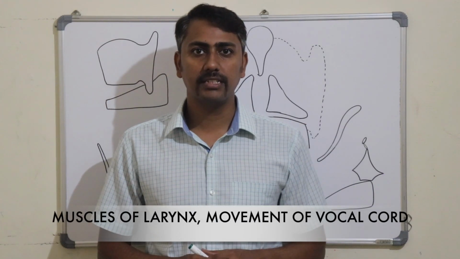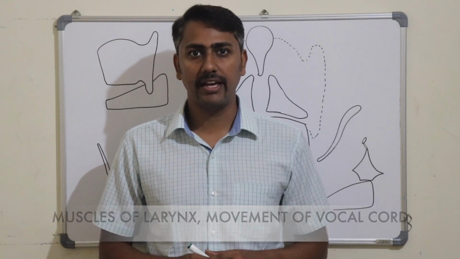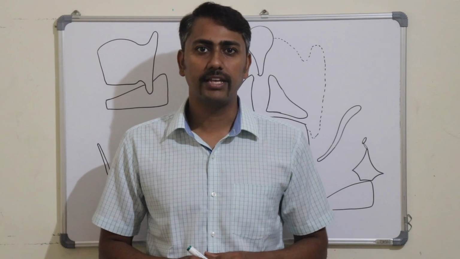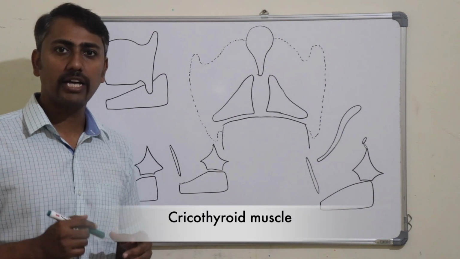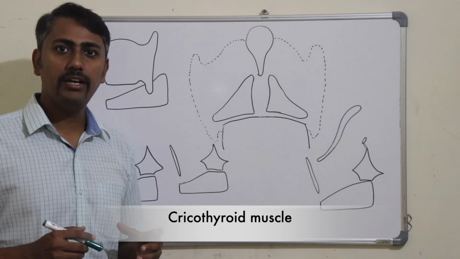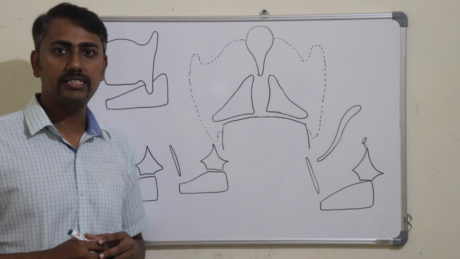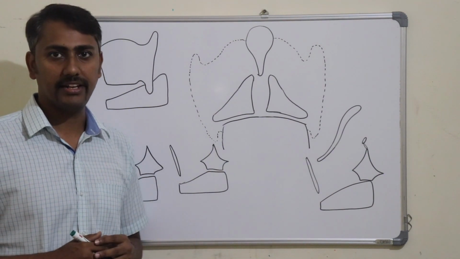Today we will be discussing the intrinsic muscles of the larynx, their movement and their effect on the vocal cord. So the first intrinsic muscle of the larynx is the cricothyroid muscle, which is the only intrinsic muscle of the larynx which is lying outside the larynx.